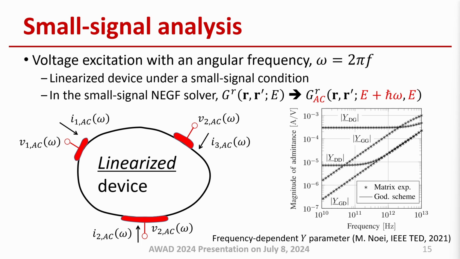And as I told you before, the central quantity of the NEGF simulation is the retarded Green function for coherent wave propagation. For the DC NEGF, the potential is static and the retarded Green function is a function of a single energy level. In the AC NEGF, since the voltage excitation introduces an additional time dependence, two different energy levels separated by half omega are coupled.